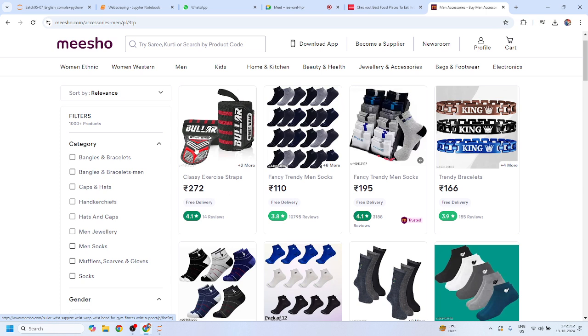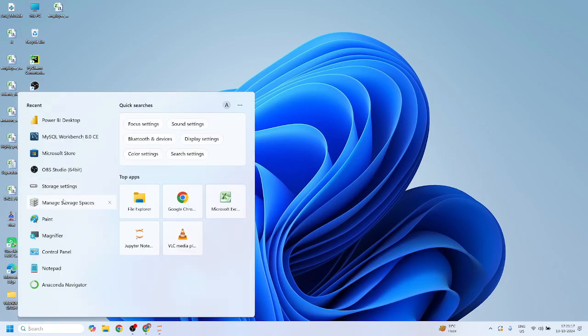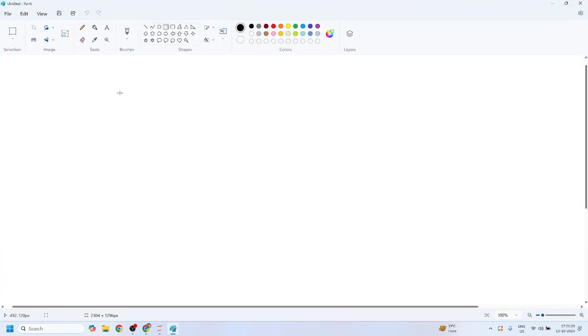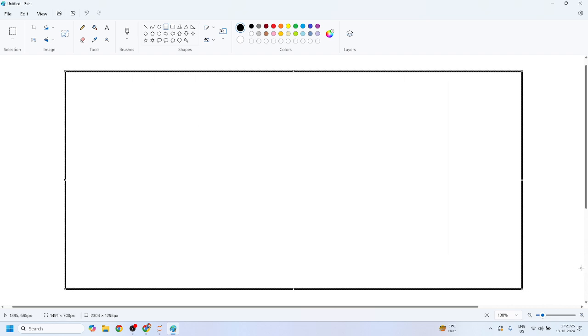So let me start with the very basic concept of web development. First, we have to understand that web development is divided into two parts. The first one is called front-end development and the second one is called back-end development. Whatever data is shown at the front-end portion is front-end development. For front-end development, we have to work with three different languages. The first is HTML. HTML is a structured language that gives you the structure or layout of a website, like the foundation.